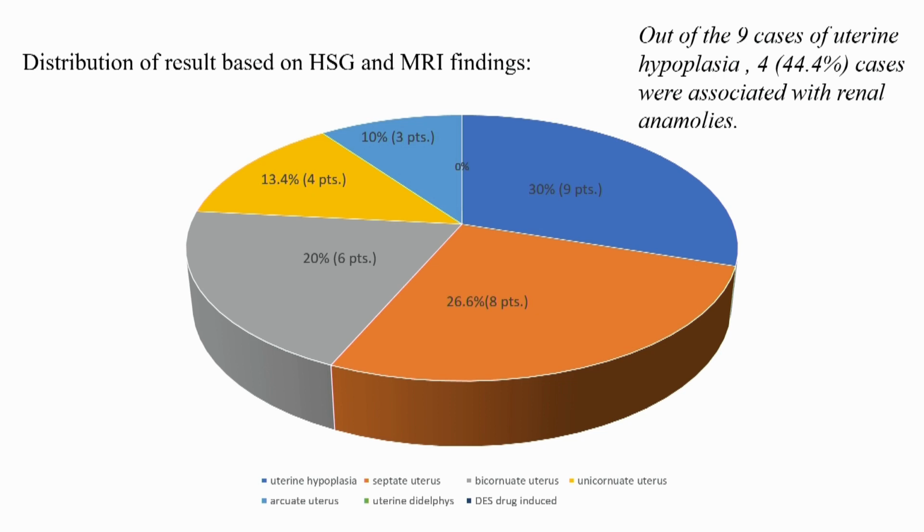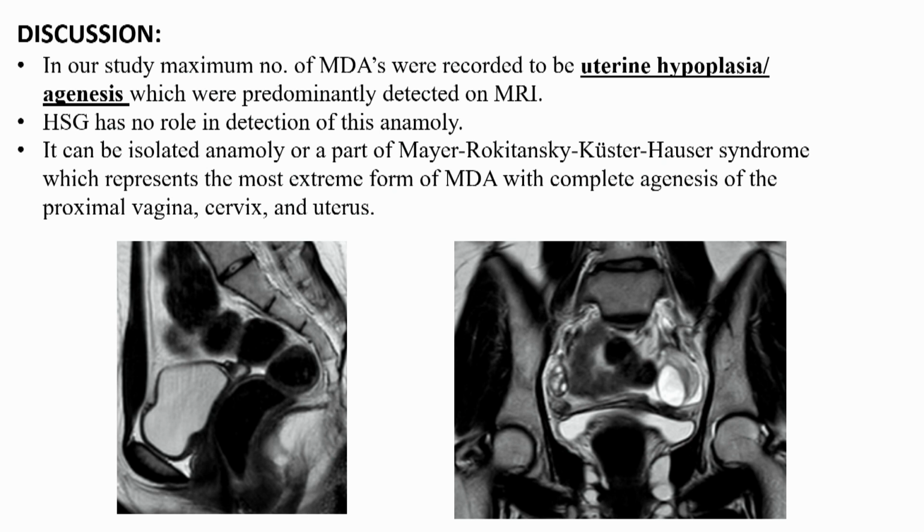Discussion: in our study, the maximum number of Mullerian duct anomalies recorded were uterine hypoplasia or agenesis, which were predominantly detected on MRI. HSG had no role in detection of this anomaly. It can be an isolated anomaly or a part of Mayer-Rokitansky-Kuster-Hauser syndrome, which represents the most extreme form of Mullerian duct anomaly, with complete agenesis of the proximal vagina, cervix, and uterus.